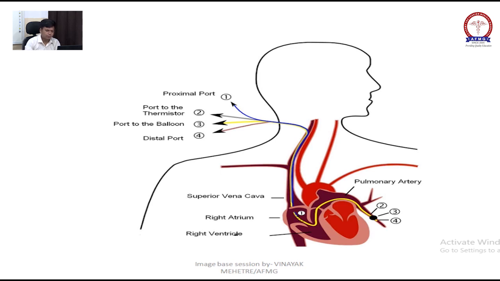See how you will put it. The Swan-Ganz catheter will go from the superior vena cava to the right atrium, then to the right ventricle, and then to the pulmonary artery. The proximal port will open at the right atrium, so we can see or put things in the right atrium, and the remaining part, the thermistor, balloon port and distal port, will go to the pulmonary artery. Swan-Ganz catheter. MCQ coming again and again.